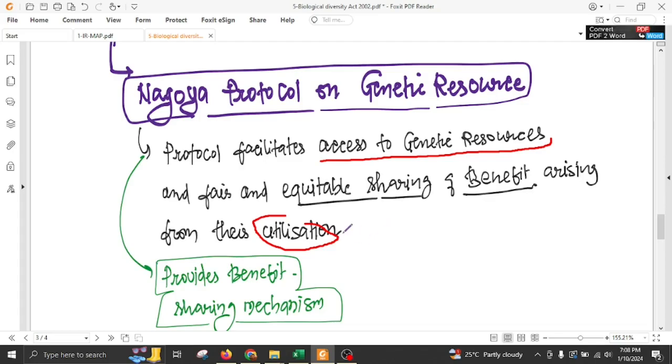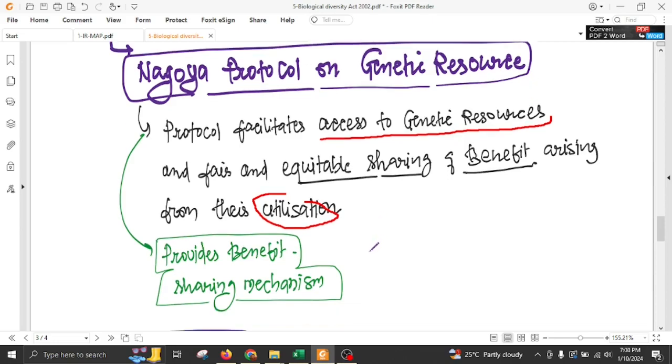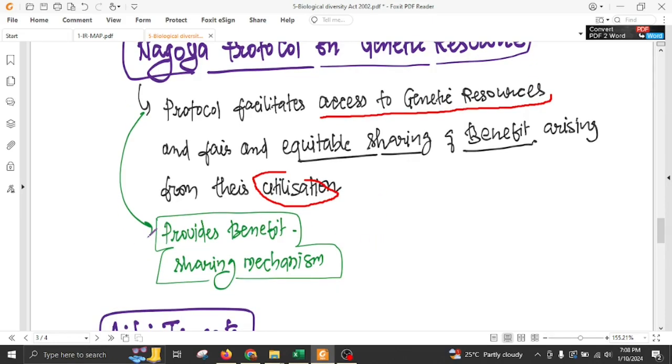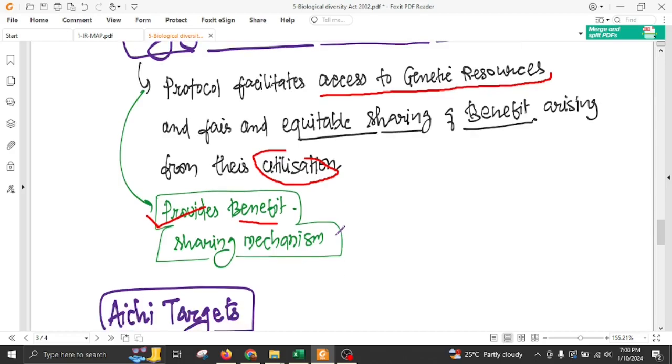Now, if any MNC or commercial organization wants to exploit the turmeric resources, then the benefit arising out of exploitation of turmeric resources has to be shared with the Kani tribe, right? So this protocol provides an access and benefit sharing mechanism among the stakeholders.